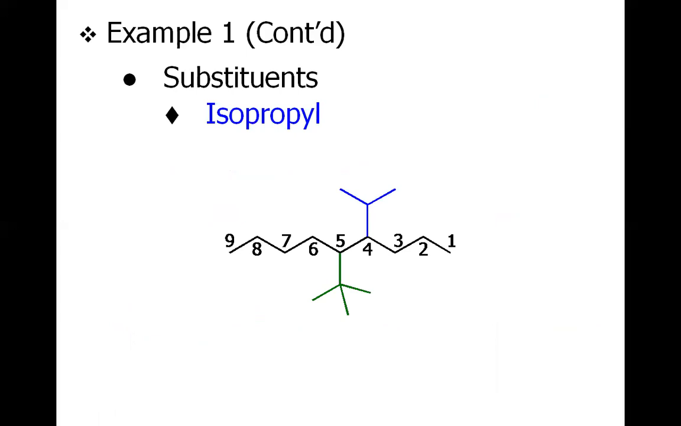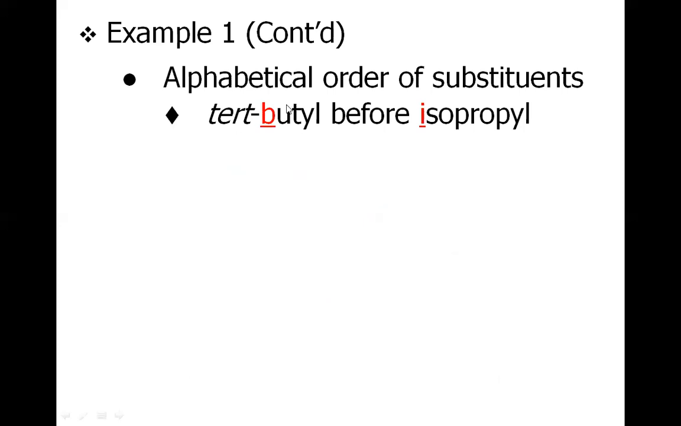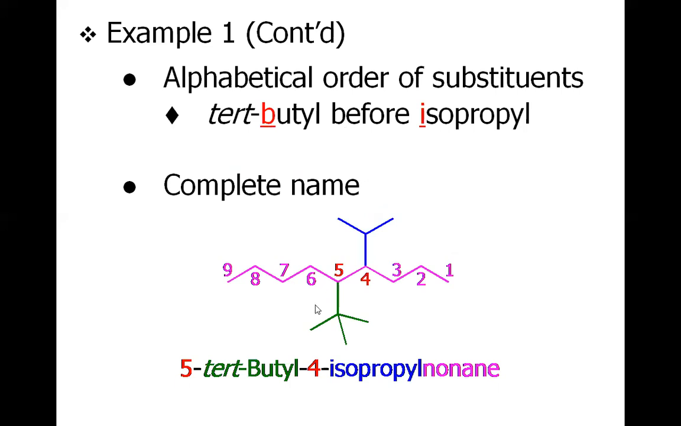This substituent which is marked as blue is called the isopropyl. The other substituent which is marked as green is called the tertiary butyl. Now we will have to write the IUPAC name, but the alphabetical order is also to be followed. For the alphabetical order, we know that butyl B comes prior to the isopropyl I. So the complete name will be 5-tert-butyl-4-isopropylnonane.